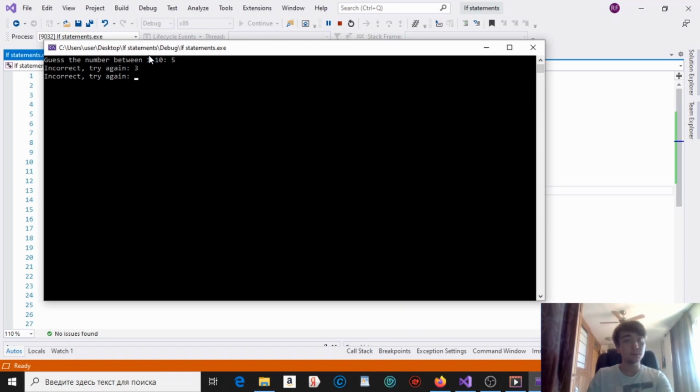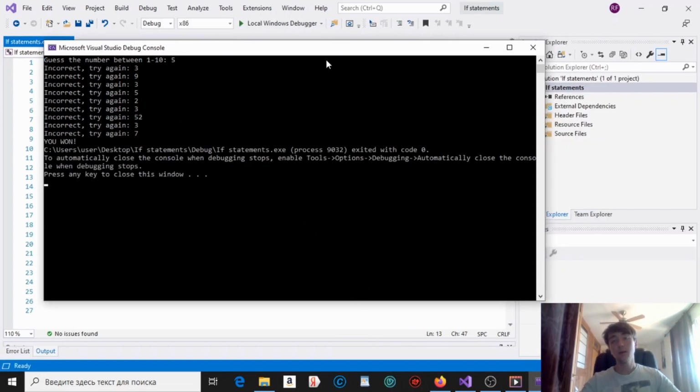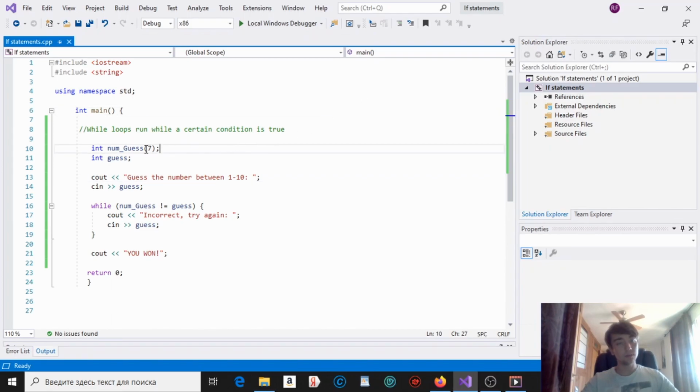I could be sitting here my whole life just trying to guess the number, but as long as I enter the wrong number, the loop will continue. It will continue iterating. And this is the beauty of the while loop. And now let's enter the right number, 7. You won.